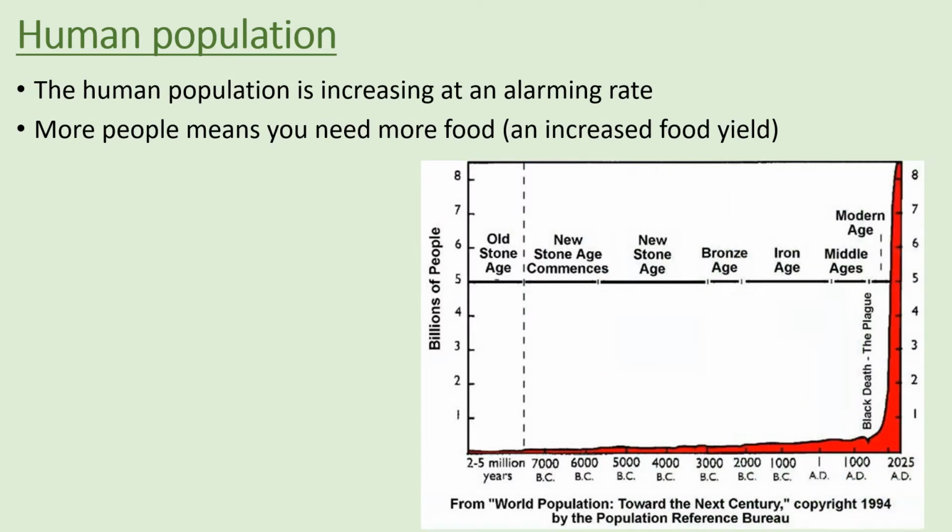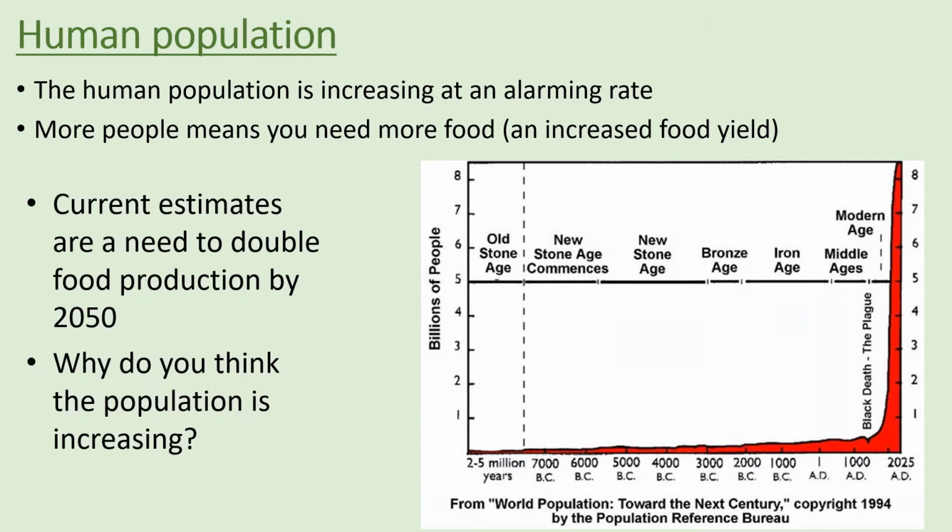Firstly, let's look at what is happening to the human population. As you can see from the graph that's here, the human population is increasing at an alarming rate. But why is this a problem? Well, the more people you have, the more food that you need. So because of more people, it means that we need an increased food yield. Current estimates are that our food production rate needs to double by 2050.